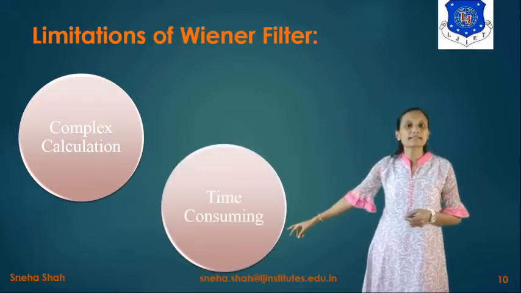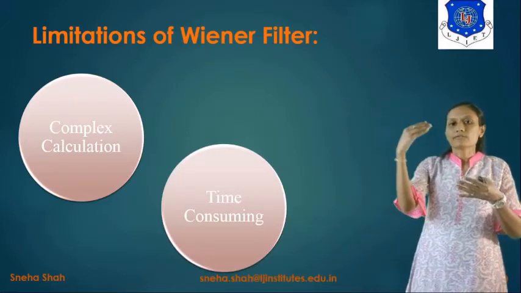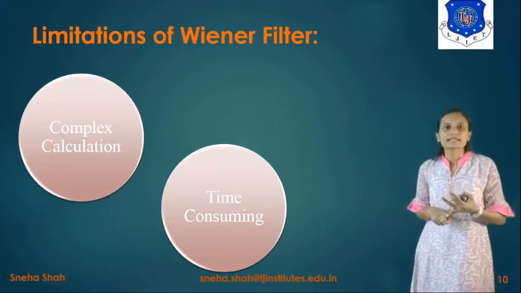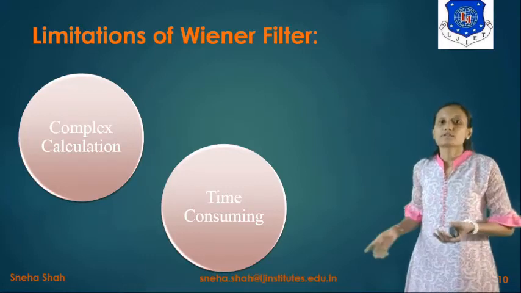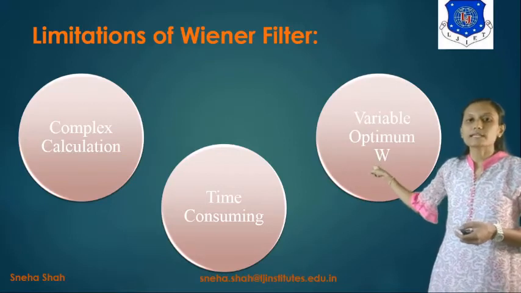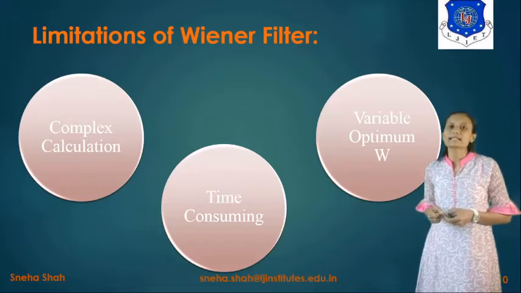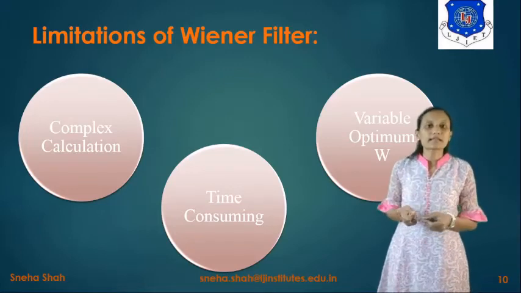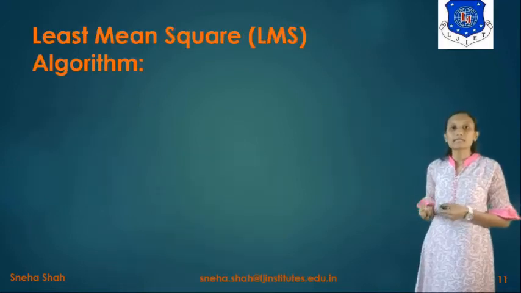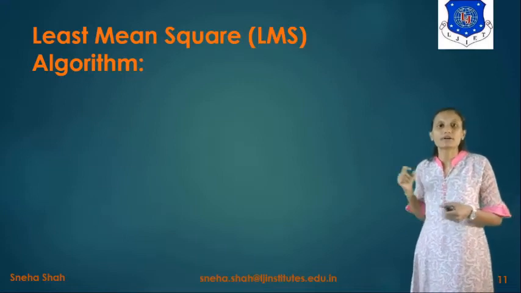The second limitation is time consuming. As the calculation is complex, the calculation of this whole thing, for cross correlation and autocorrelation, will take more time. So it is considered time consuming. And the third limitation is variable optimum W. Because we are using the autocorrelation and cross correlation, at each and every time the value of W will change.